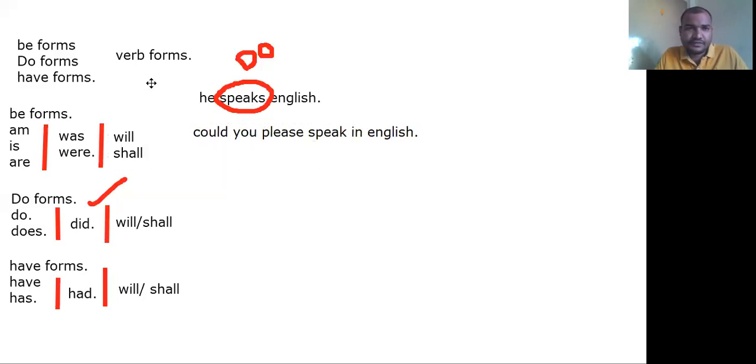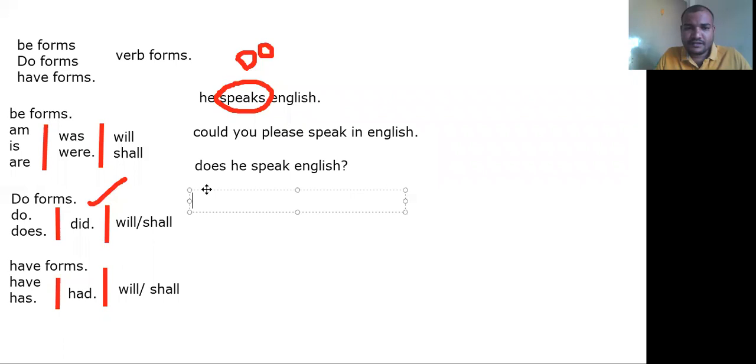And let me give you the interrogative. Does he speak English? So the do form is there, so we just take out the do form from the main verb. So does he speak English? This is the interrogative statement.